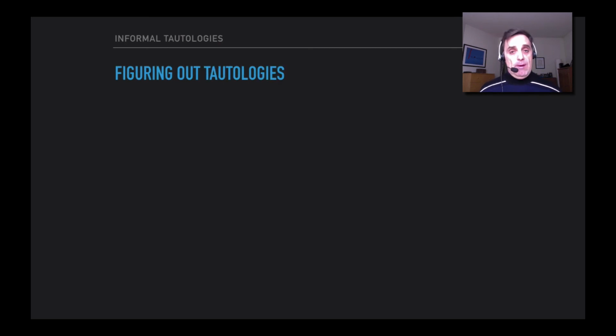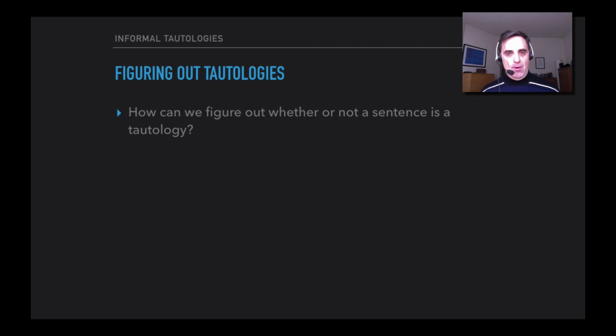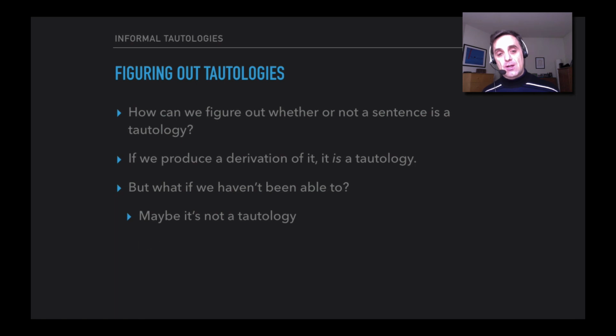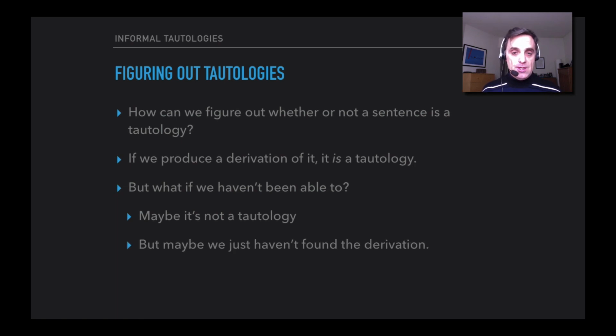So we might then ask, okay, well, how can we figure out whether or not a sentence is a tautology? We just did that one example, but how can we do it in general? We know if we produce a derivation of the sentence from no premises, then it's a tautology. We haven't seen that yet, although you can do that. But what if we haven't been able to produce a derivation of it from no sentences? Well, maybe it's not a tautology, or maybe we just haven't found the derivation yet.